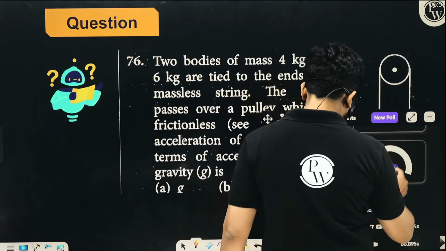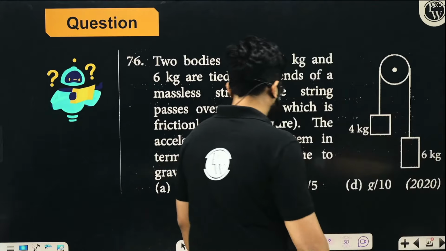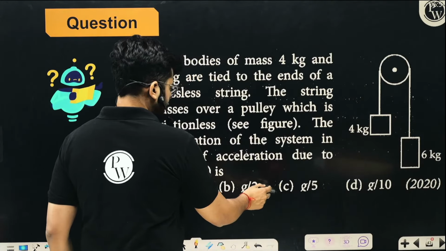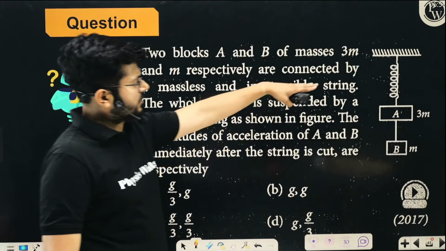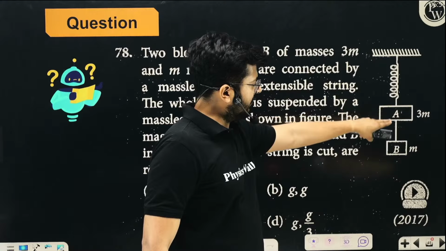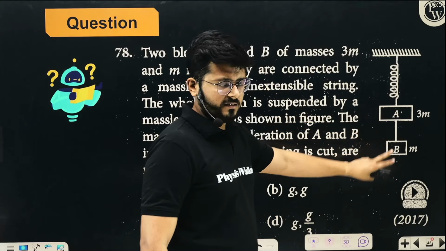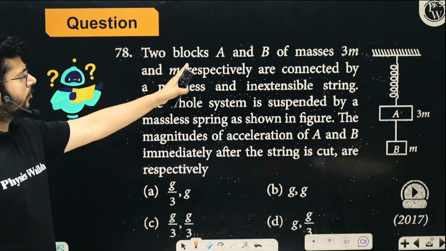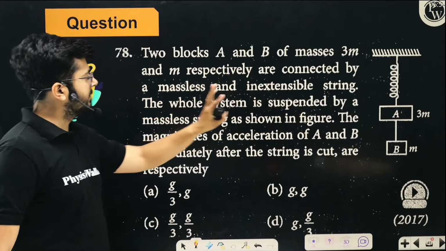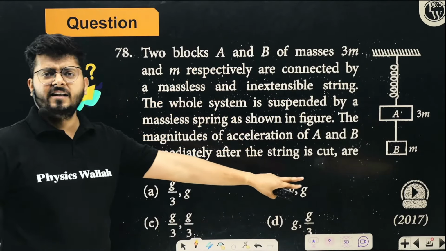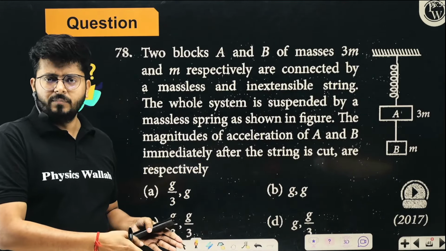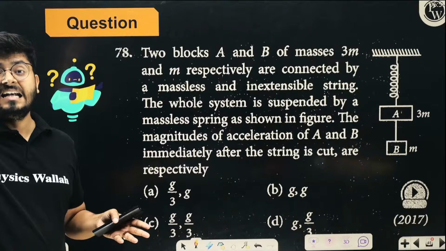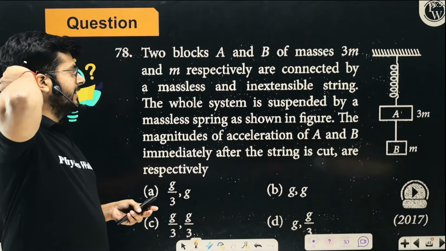All right. So Mallikarjun and Chaitanya both gave the correct answer, and option C is the correct option. Now look at this. Here we have a spring, and at the end of the spring we have a thread and connected another mass like this, right? We have two blocks A, B of mass 3m and m. They are connected. It was asked in the year 2017. 2017 may sound recent, but it is not recent. It is around 8-9 years back.